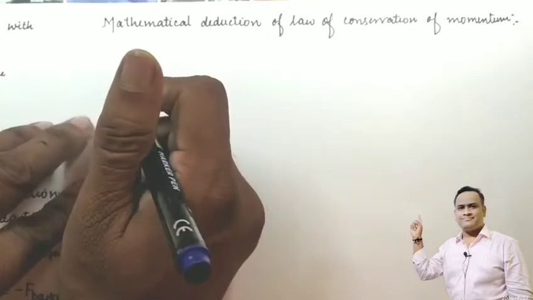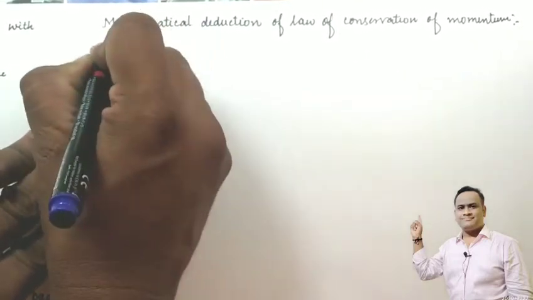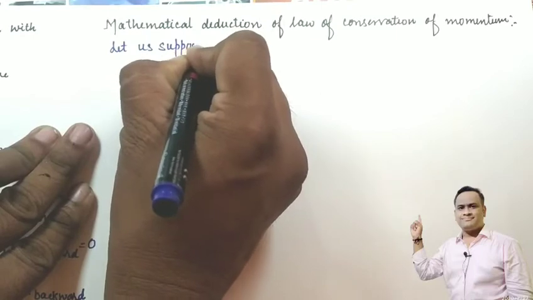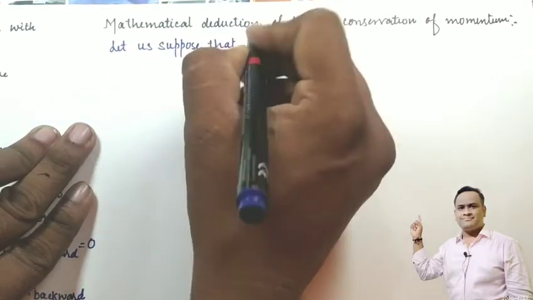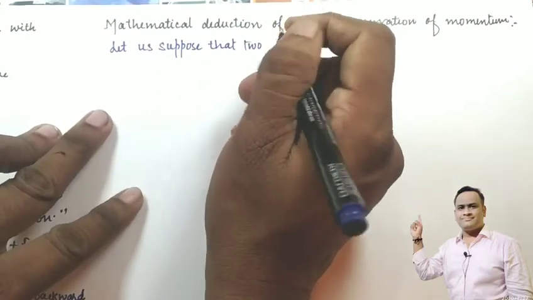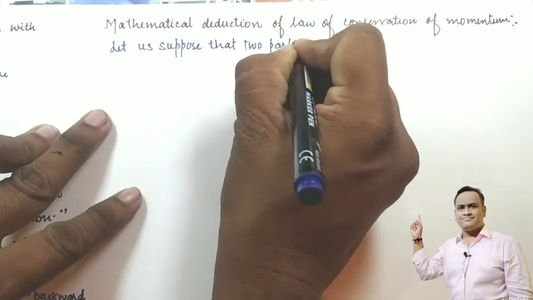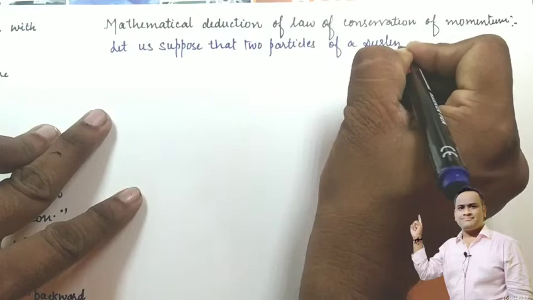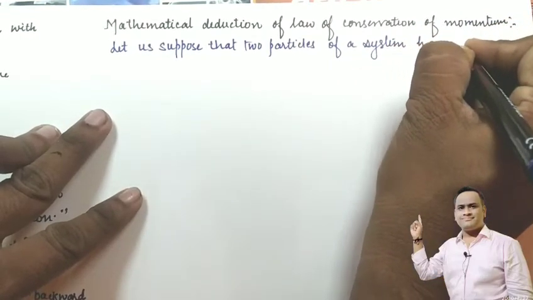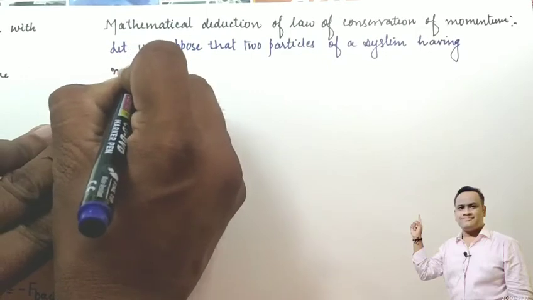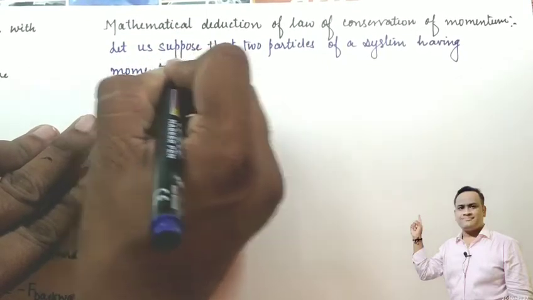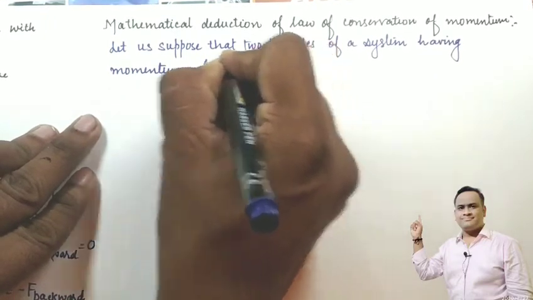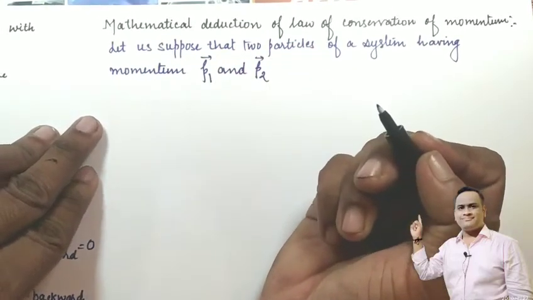Let us suppose two objects or two particles of a system having momentums P1 and P2. Vector P1 and vector P2, because momentum is a vector quantity.